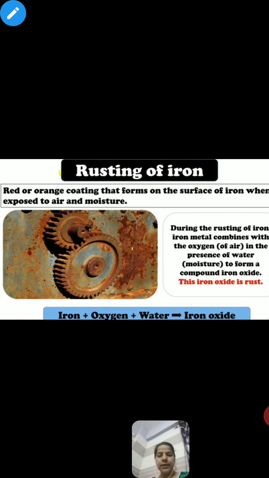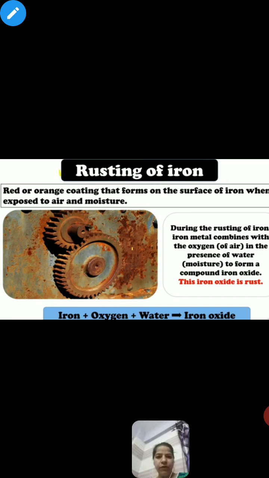As you are able to see, here an object is given that is made of iron. What is happening? The iron has been kept in the open. That means the object is getting not only water but also air, that means moisture. This substance is called rust. That brownish layer, as you can see here, the coating on the iron, is nothing but rust. And the process by which any substance turns brownish in color is called rusting.